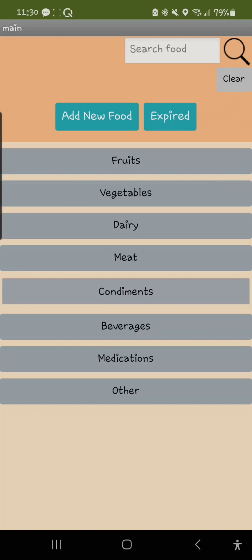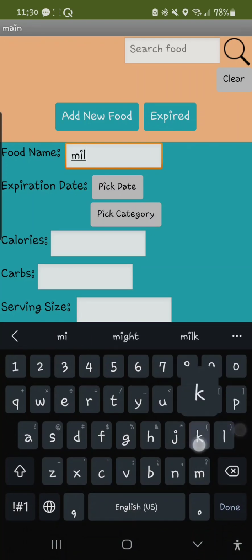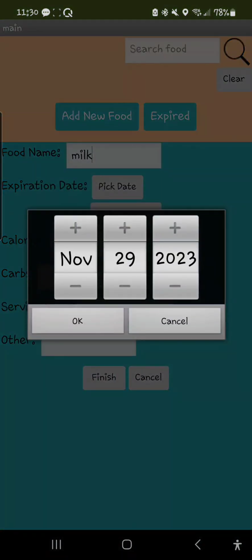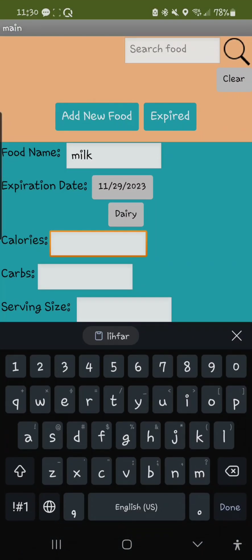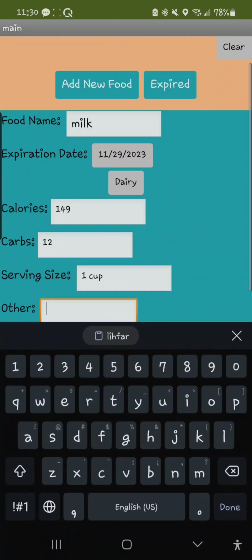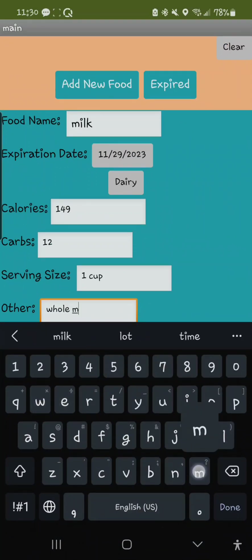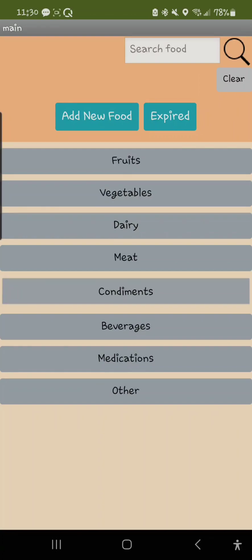To begin, we're going to click the Add New Food button. And we're going to add some milk. Our milk expires in about a month, and we're going to click the dairy category. There's about 149 calories per serving, 12 carbs, and our serving size is 1 cup. Last, we'll make a little note saying that it's whole milk, and we'll click the Finish button. Now when we click on our dairy category, our milk is right there with the expiration date.